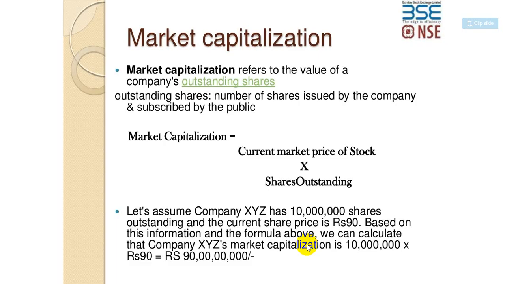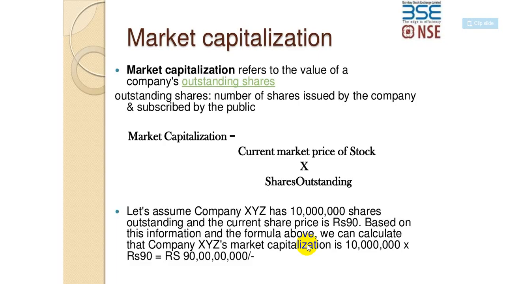So like, say, let's assume company XYZ has 10 million shares. Okay, there are 6 zeros. So 10 million shares outstanding, or if you say 100 lakhs, 1 crore shares, there are 7 zeros there, and the current share price is ₹90.